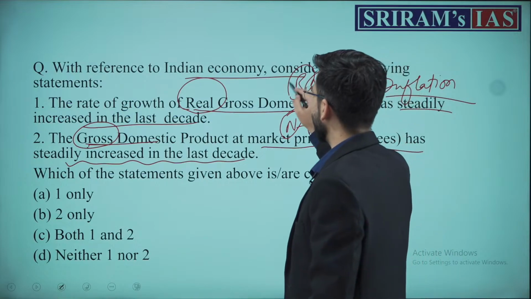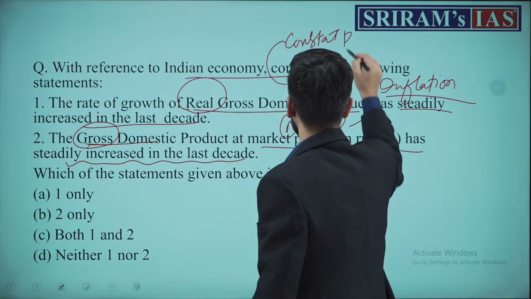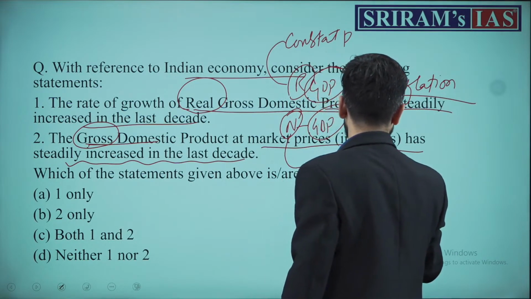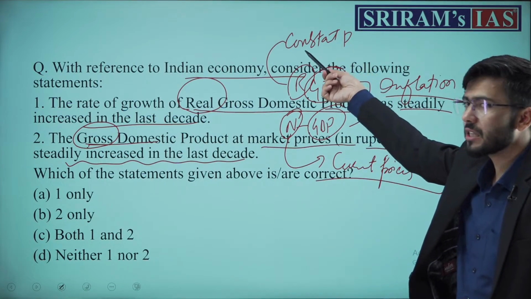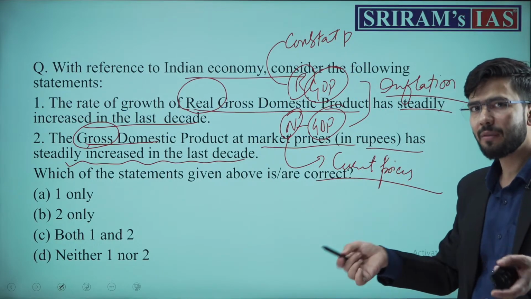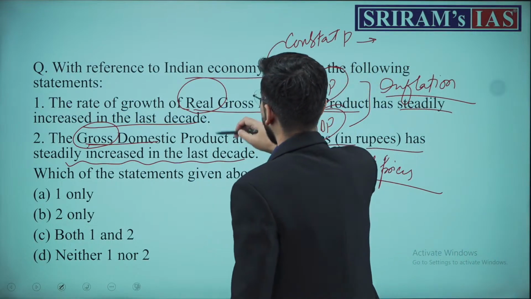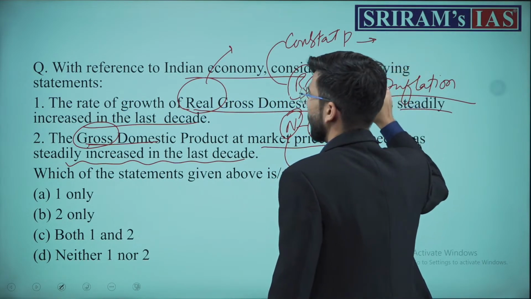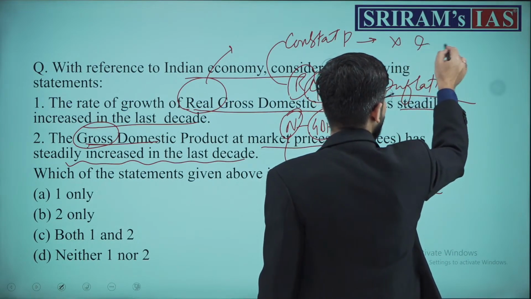How do we calculate real GDP? It is based on constant prices, and nominal is based on current prices. Clear? These constant prices are from the base year and these nominal prices are from the current year. Therefore, the numbers derived from real GDP will not have inflation in them, so there will be no inflationary effect in the prices.